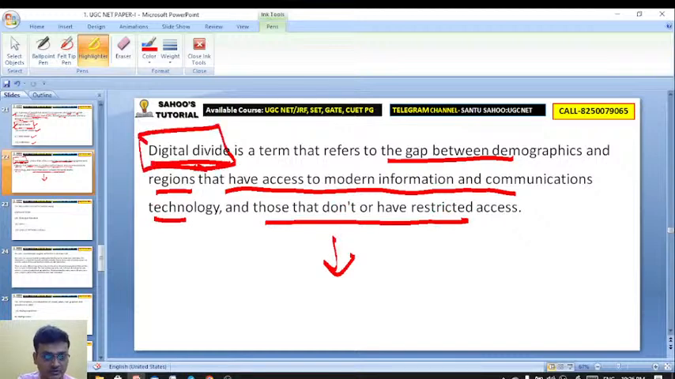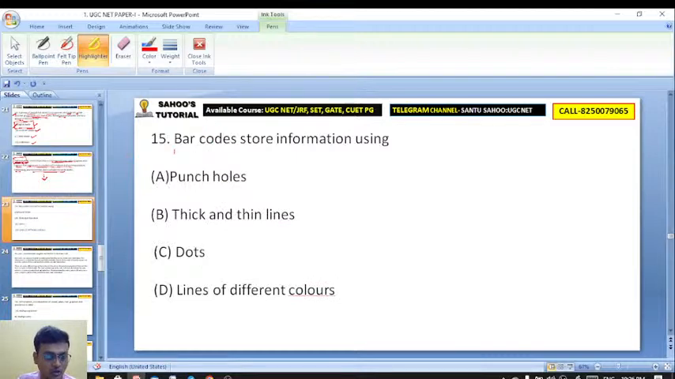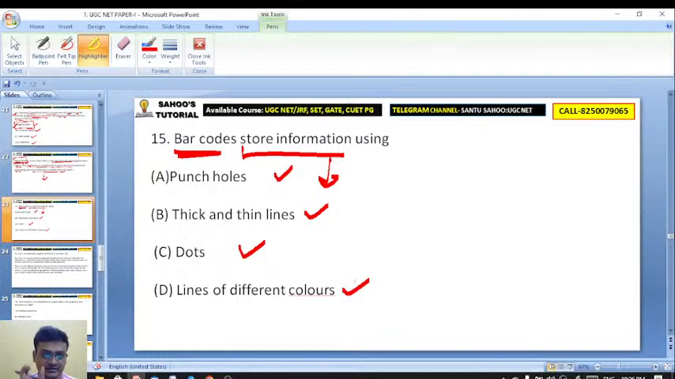Okay, chalo. Barcodes. You all know barcodes. Barcodes store information using what? Punch holes, thick and thin lines, dots, lines of different colors. बारकोड में जो इंफॉर्मेशन रहता है कौन क्या कौन यूजिंग व्हाट थिंग्स. Okay.